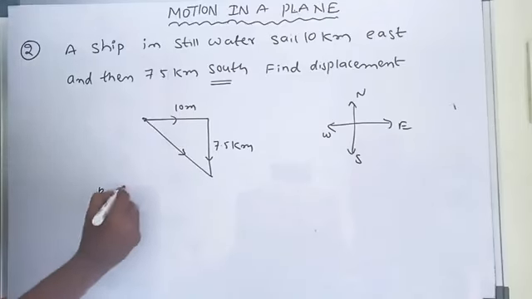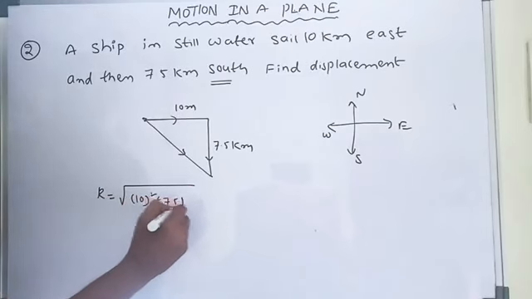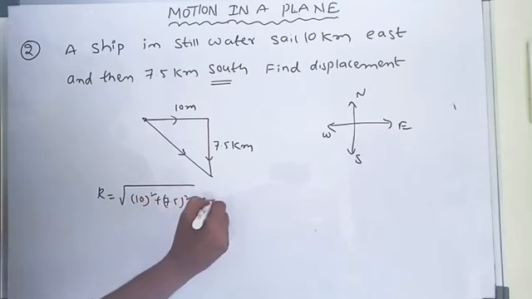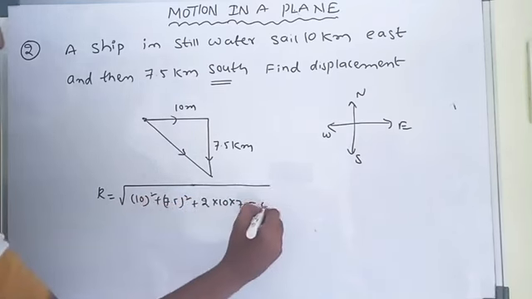R is equal to the square root of 10 squared plus 7.5 squared plus 2 into 10 into 7.5 cos theta.